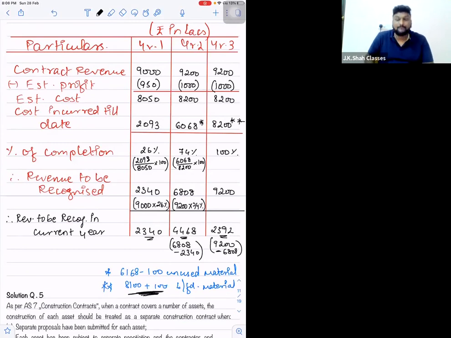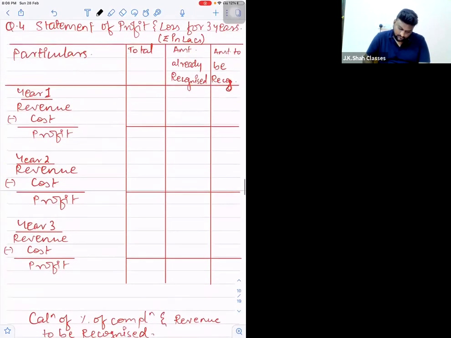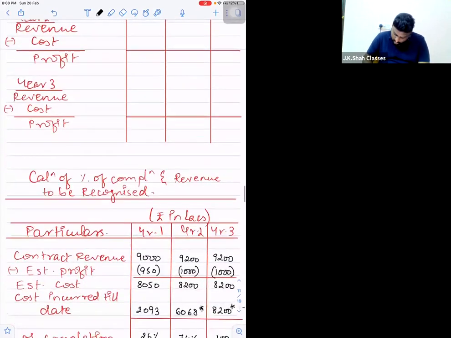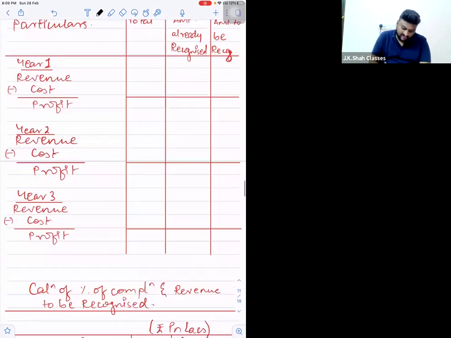Right. So this is your first table. And now it will be only fill in the blanks. Shall we start? Okay. Now, year one. Revenue is 2340, cost is 2093.